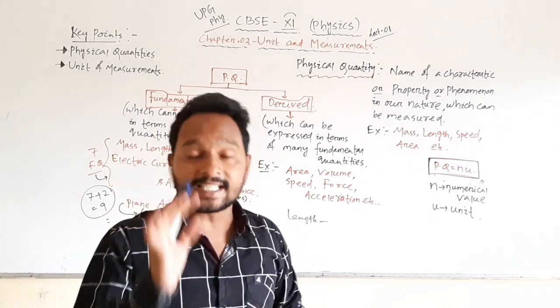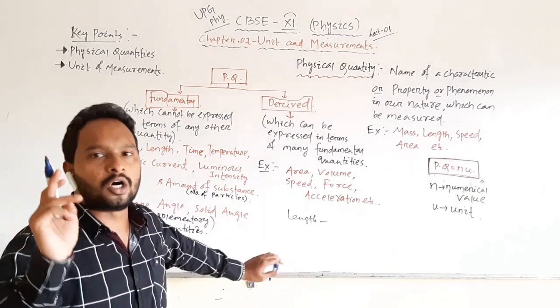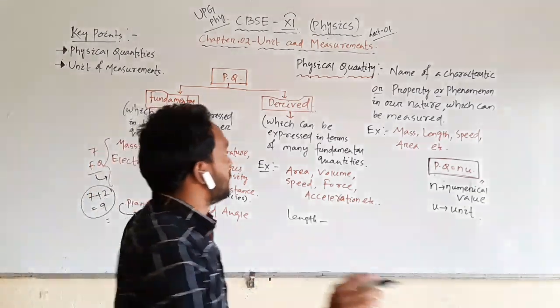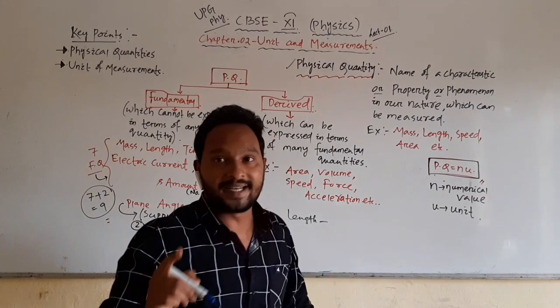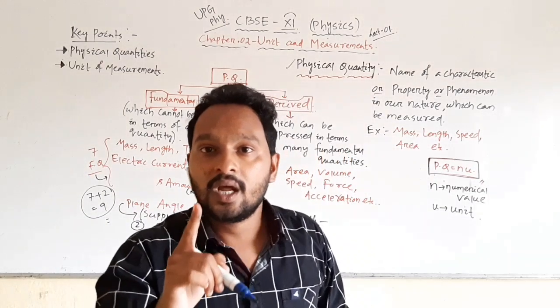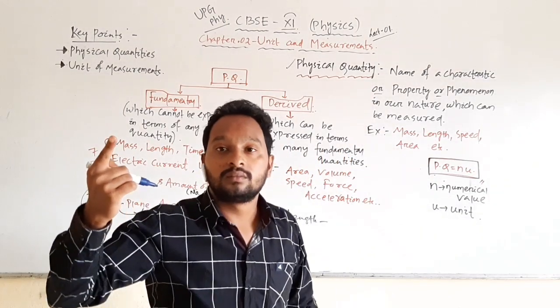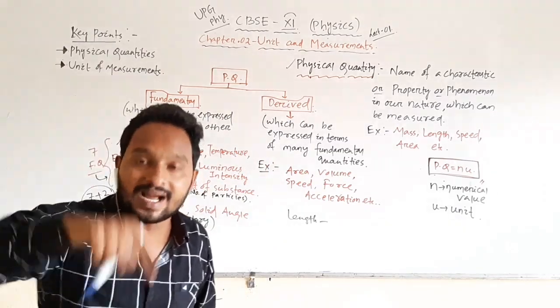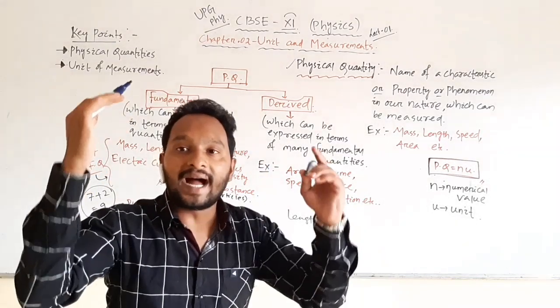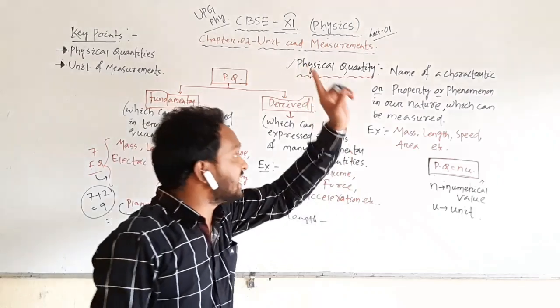So this is a characteristic, and I will call it a quantity, that is, a physical quantity. And I will measure how much. Whenever I answer the question how much, I am measuring this property.